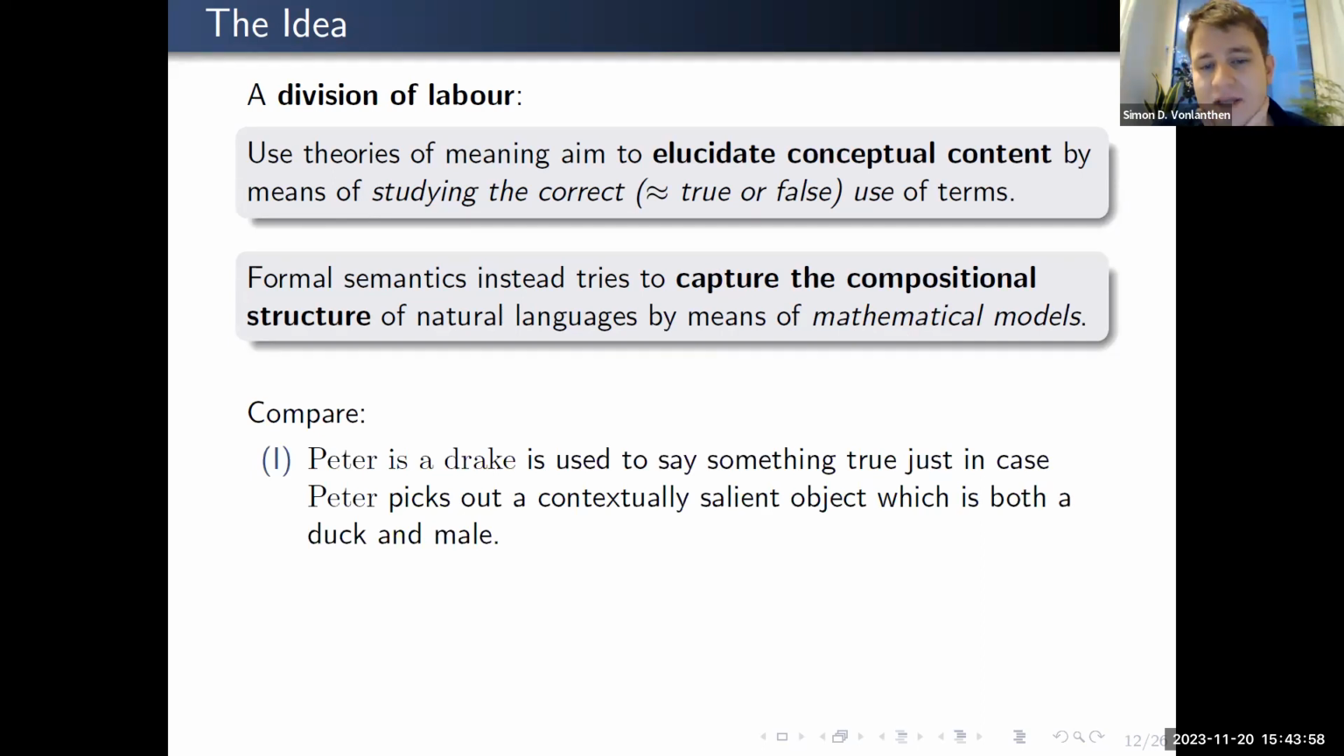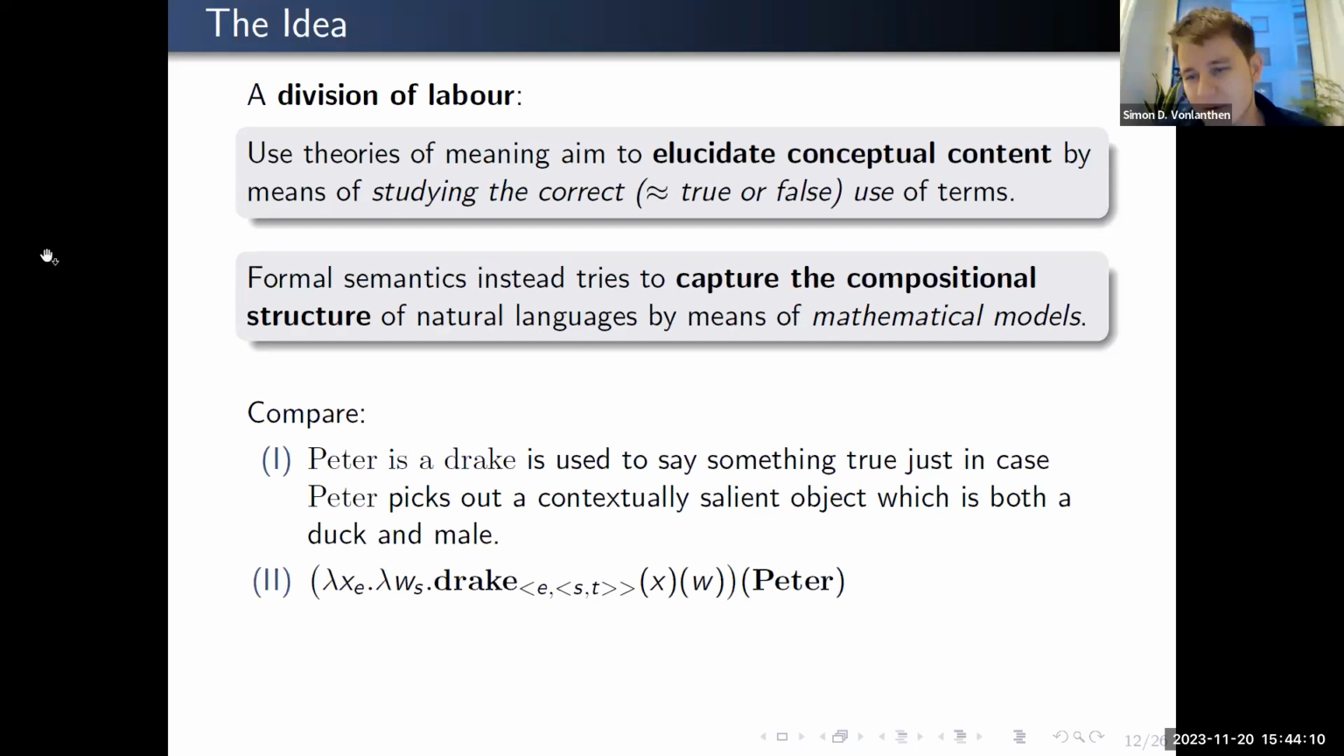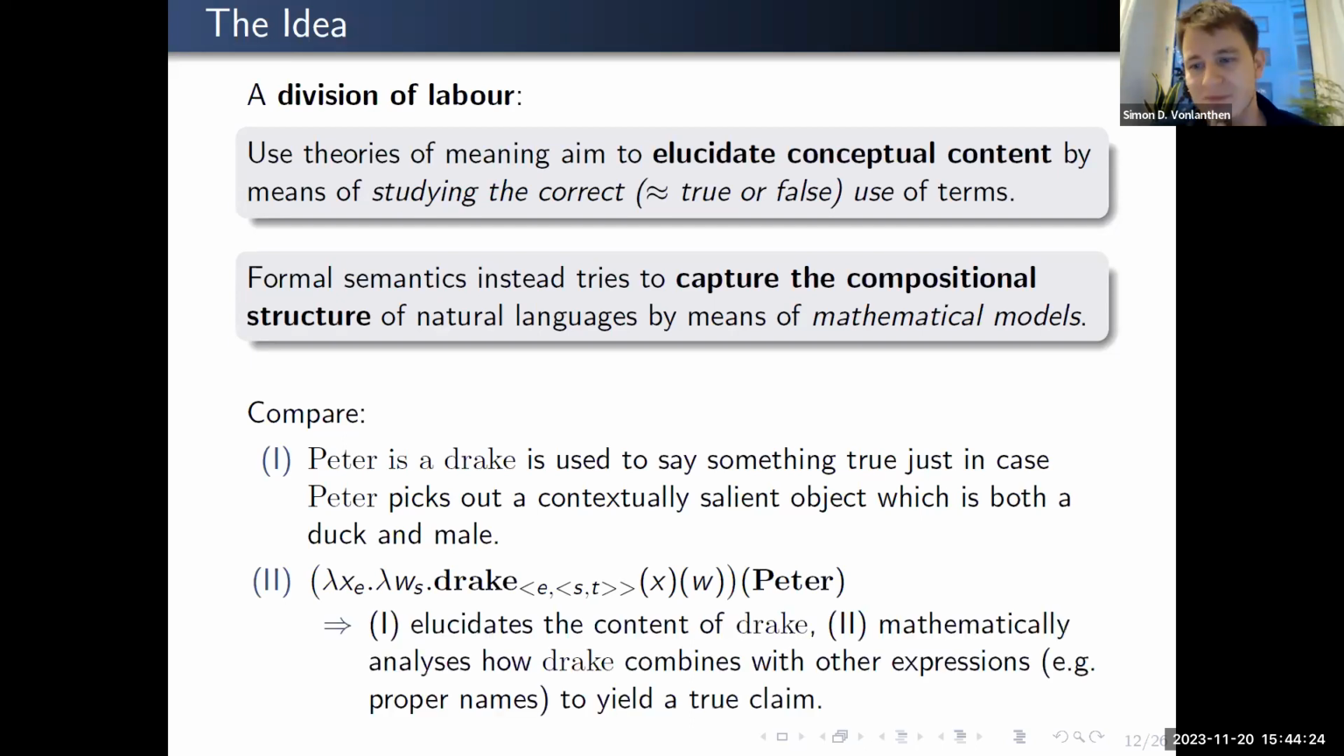Peter is a Drake is used to say something true just in case Peter picks out a contextually salient object, which is both a duck and a male. And this is of course a simplified example from intensional semantics. If you look at the similar truth conditional account from formal semantics, it looks like this. And clearly, one tells us something of what it means to be a Drake, whereas two does not. However, two does very clearly and very precisely state how Drake is supposed to combine with other expressions to form a true claim, to ultimately yield a true claim.